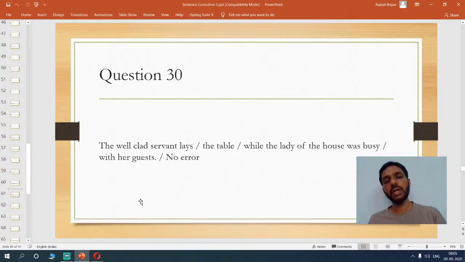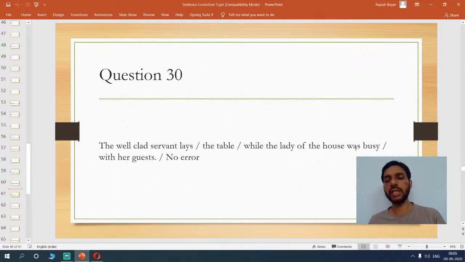Great. Now, the well-clad servant lays the table while the lady of the house was busy with her guests. Now, note down the tense. If you closely note the tense, we have the well-clad servant lays. Here we are talking about present, right? The table while the lady of the house was busy with guests.